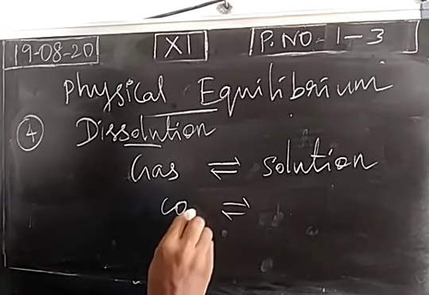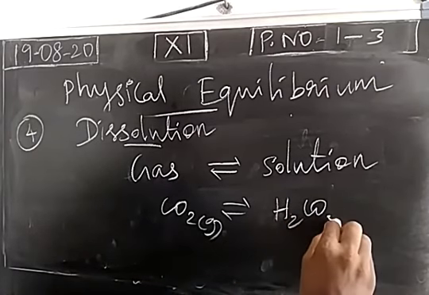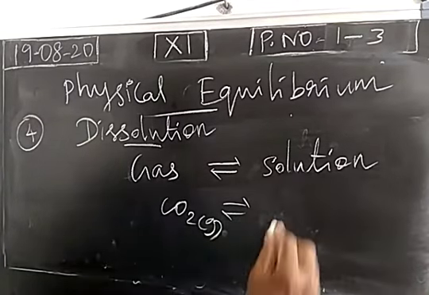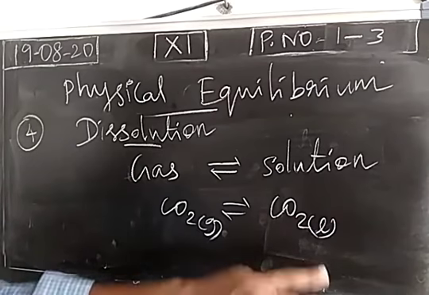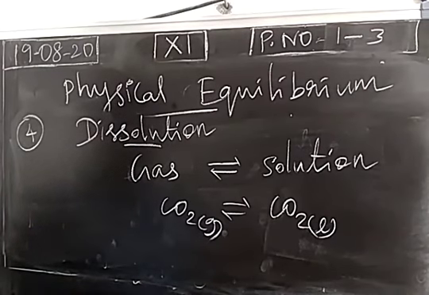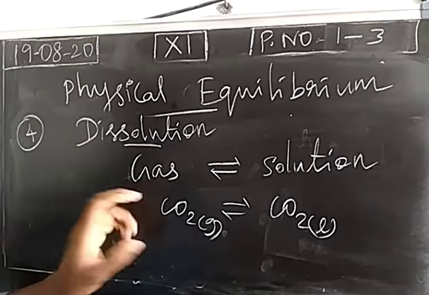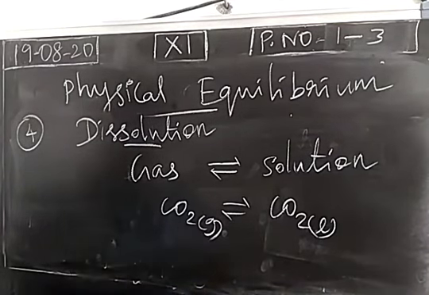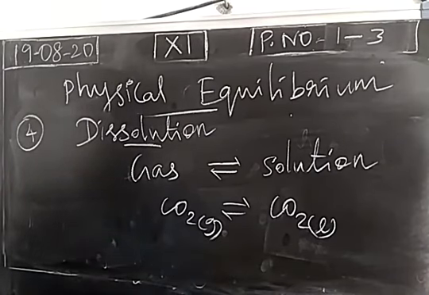For example, carbon dioxide gas. It will become carbonic acid. Soda water, right? When carbon dioxide is dissolved in water, we get carbonic acid, liquid. So carbon dioxide will be present in the form of carbonic acid liquid. During this dissolution process, equilibrium will be reached. Amount of carbon dioxide gas will be equal in both these two states. In solution form as well as in gaseous form, amount of substance will be equal. So this is a physical equilibrium.